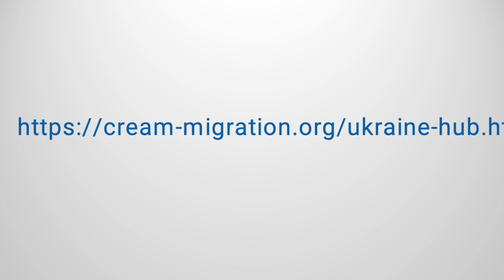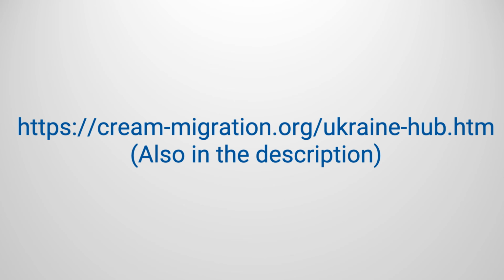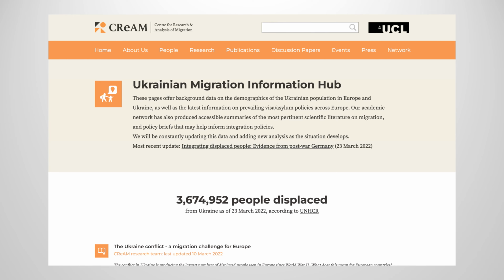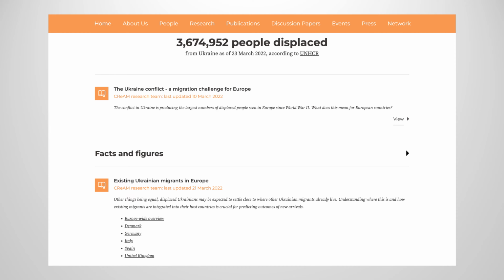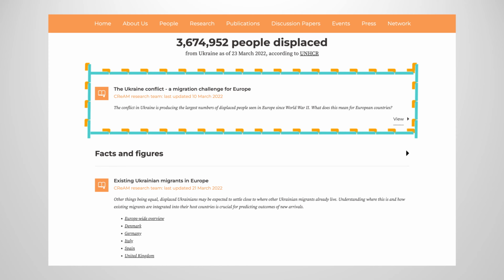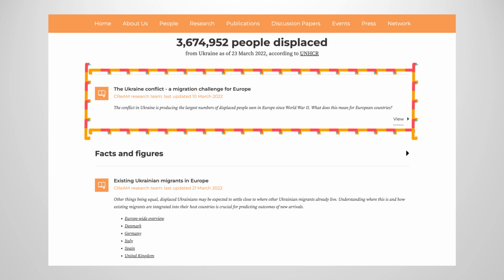The Ukraine Migration Information Hub can be accessed via the link shown here. You will then arrive at this homepage, where some background information and the most recent updates are shown. Scrolling down, we see the most recent estimate of people displaced from the Ukraine, and then a link to the UNHCR background document outlining the events happening over the last month.